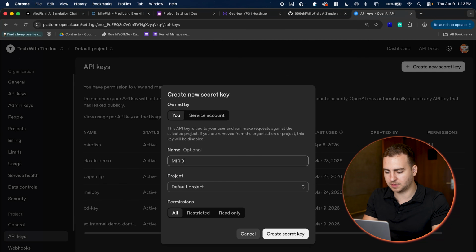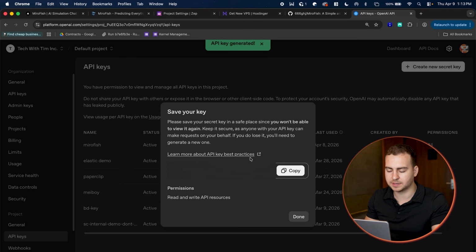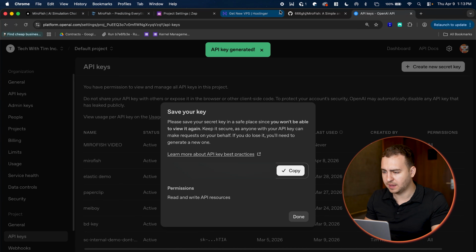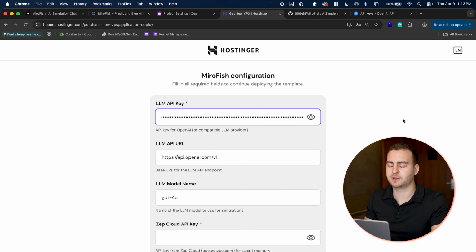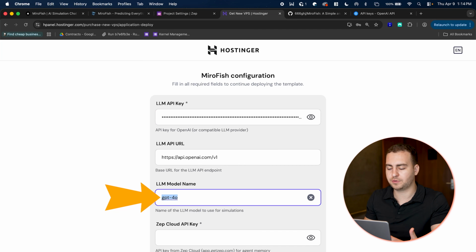I'm going to make a new key. I'm going to call this MiroFish video and just make the key like so. Copy that, and then I will just paste that directly inside of here, and it will automatically get set as an environment variable. Then you can select the model that you want to use.